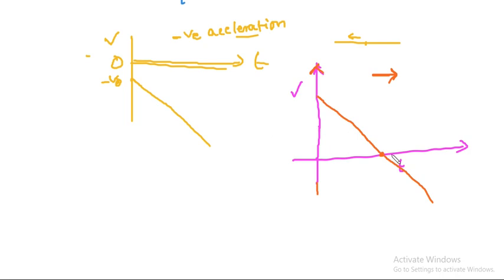So velocity is becoming zero here. That means the particle was moving in this direction, but its velocity is reducing, and finally velocity is becoming zero somewhere. Then it starts to move in the negative x direction.